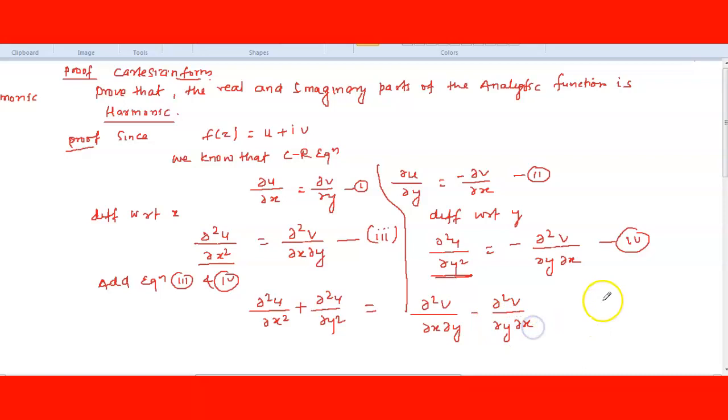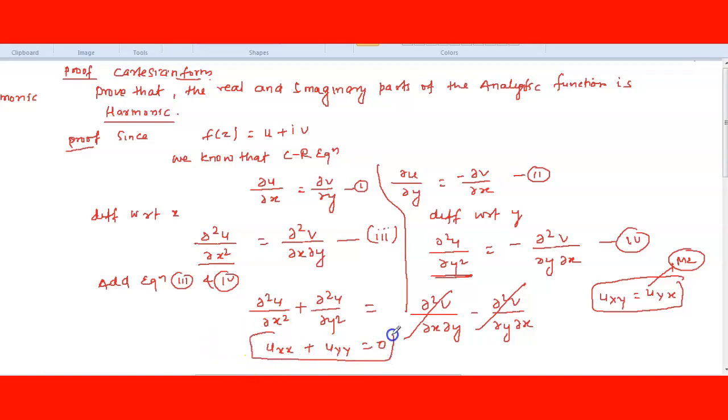And you know that for any function, del x del y and del y del x are both the same. This we already studied in mathematics, right? Any function, whether you differentiate first with respect to x and then y, or first y then x, both values will be the same. So this and this get cancelled here, and you can write u x x plus u y y is equal to 0.